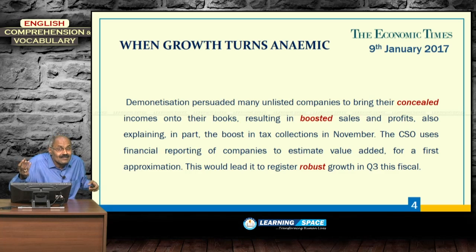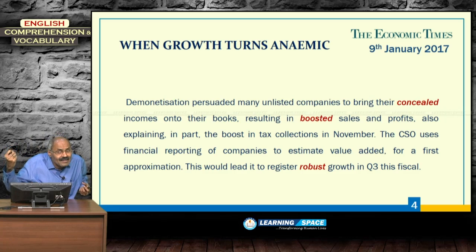So, demonetization persuaded many unlisted companies to bring their concealed incomes onto their books, resulting in boosted sales and profits. What happened in the third quarter? Because of demonetization, previously the unlisted, small companies used to hide income and conceal illicit wealth. Now that came to the banks.